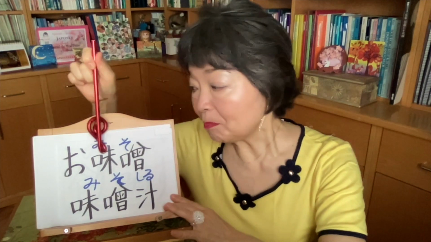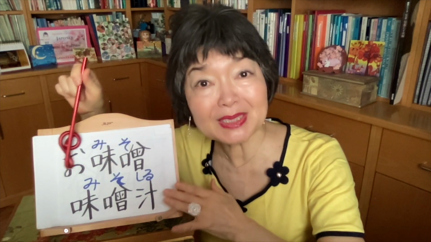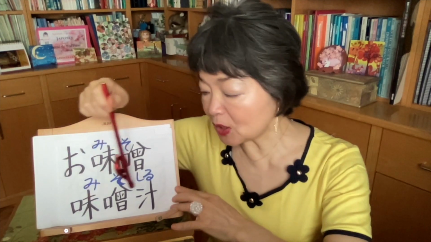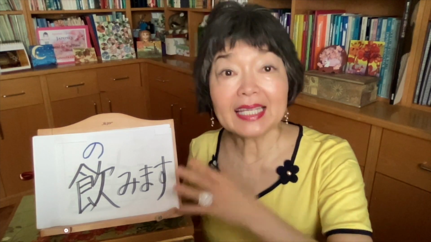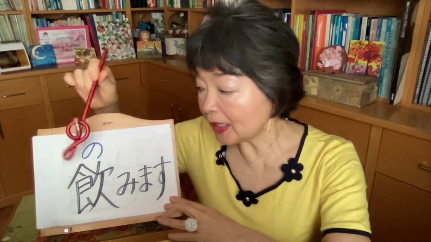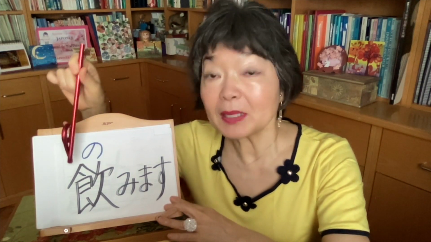When we say miso or omiso, this is the miso paste. And misoshiru, this is miso soup. And when we eat soup, in English you say we have some soup, but in Japanese, we don't use 食べます. We must use the verb 飲みます, just like to drink soup.